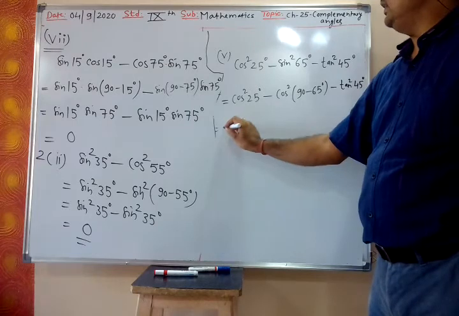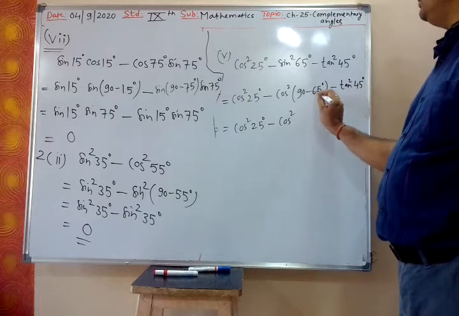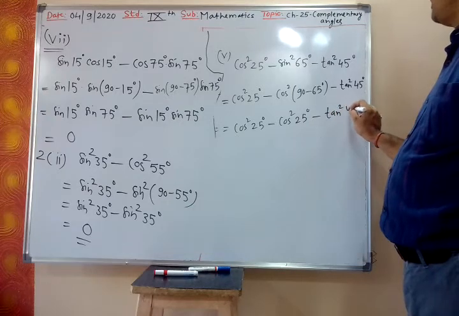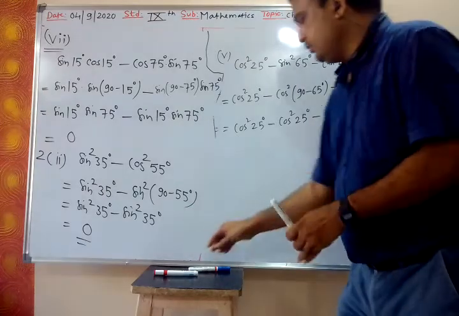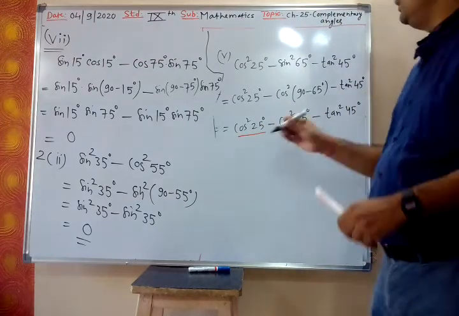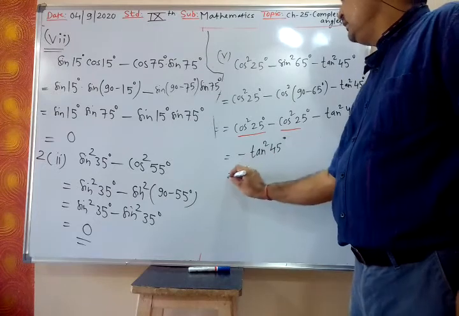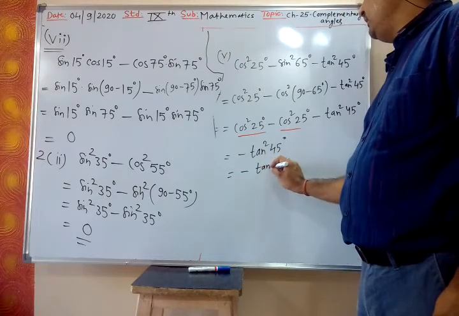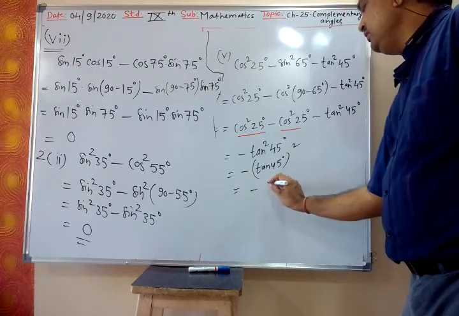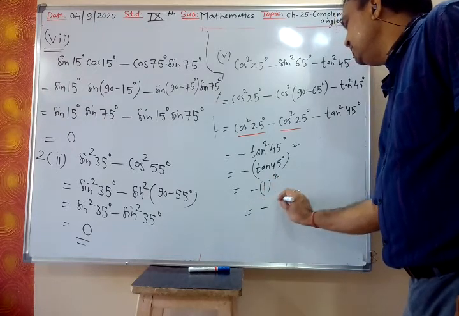So that will be cos square 25 degree minus cos square 25 degree, since 90 minus 65 degree is 25 degree, minus tan square 45 degree. So cos square 25 degree gets cancelled. What is left? Minus tan square 45 degree is left. Now put the value. Tan square 45 is tan 45 degree whole square. Tan 45 is 1. So minus 1 square, answer is minus 1.